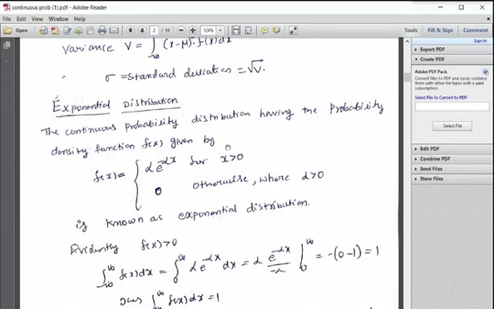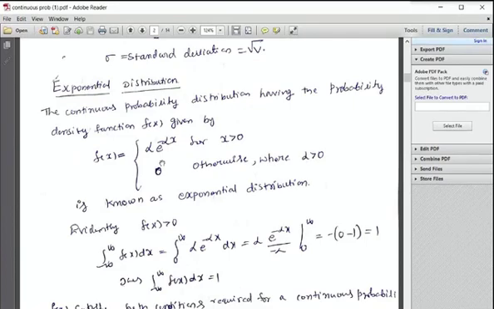The continuous probability distribution having the probability density function, meaning each f of x is greater than or equal to 0 and the integral from minus infinity to infinity of f of x dx is 1, is given by f of x equal to alpha e power minus alpha x for x positive, and 0 otherwise.